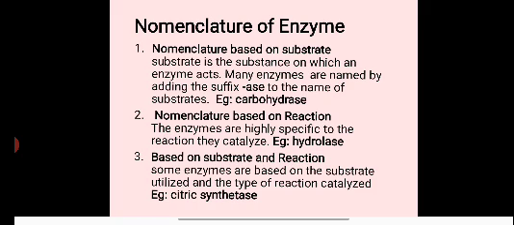Second, nomenclature based on reaction. The enzymes are highly specific as to the reaction they catalyze, hence this necessitated their naming by adding the suffix "ase" to the name of the reaction. For example, the enzyme catalyzing hydrolysis is named hydrolase. The enzyme catalyzing oxidation is named oxidase.